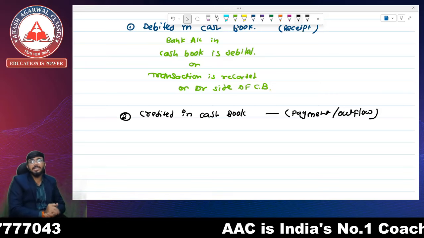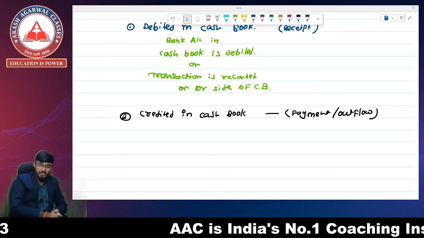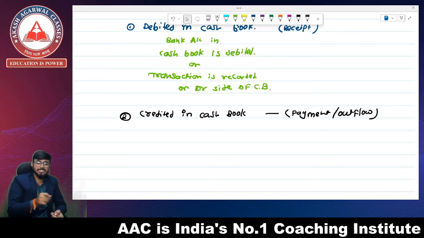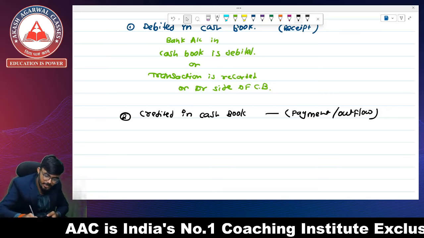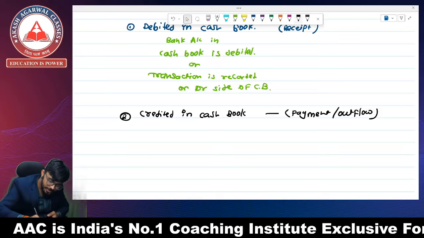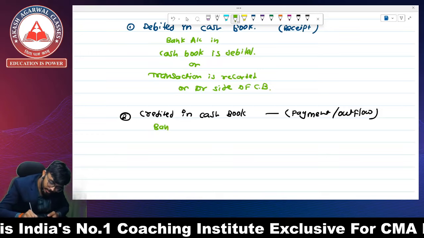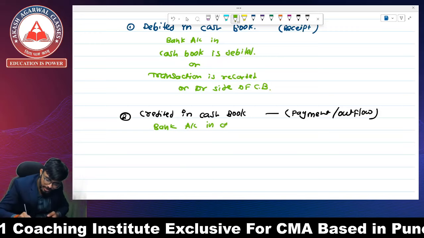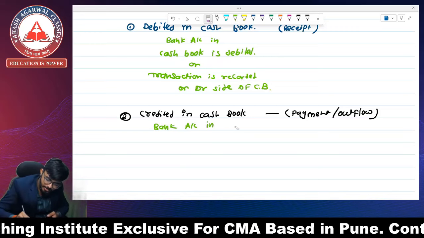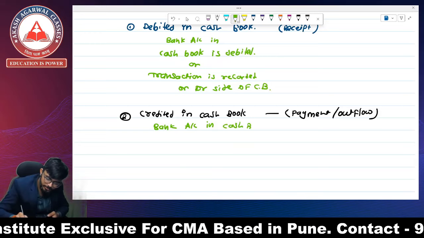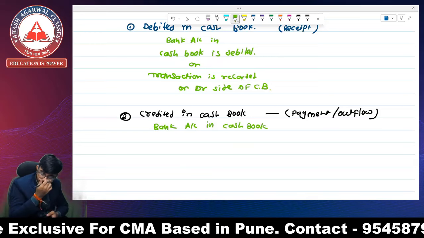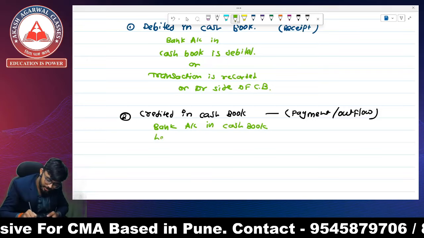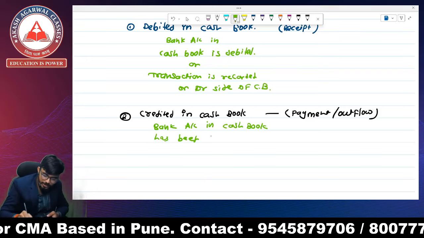It means that there is a payment, or the transaction is recorded on the credit side. The bank account, or bank side, in the cash book has been credited.